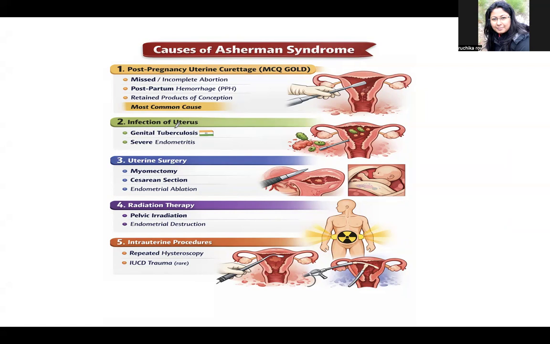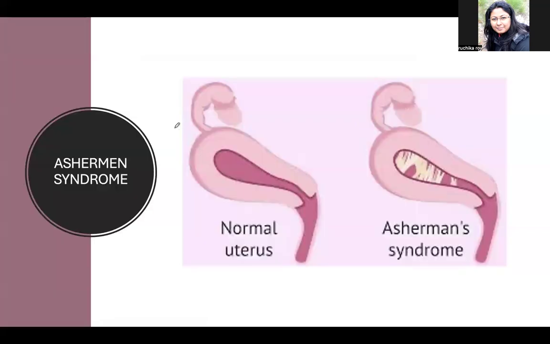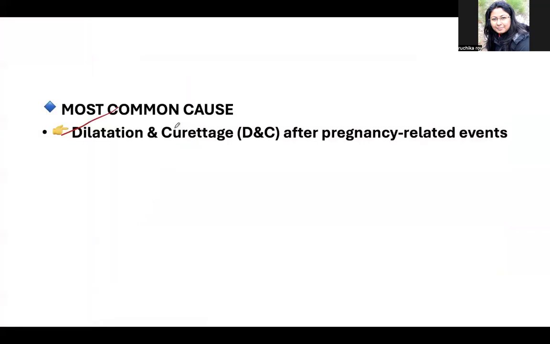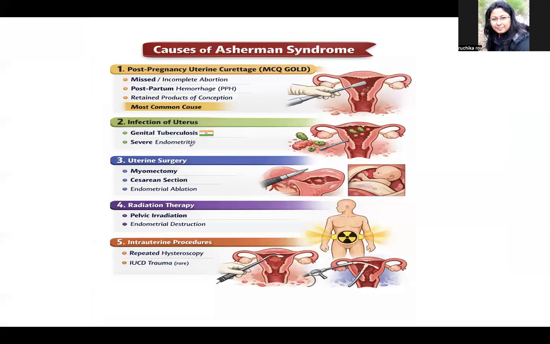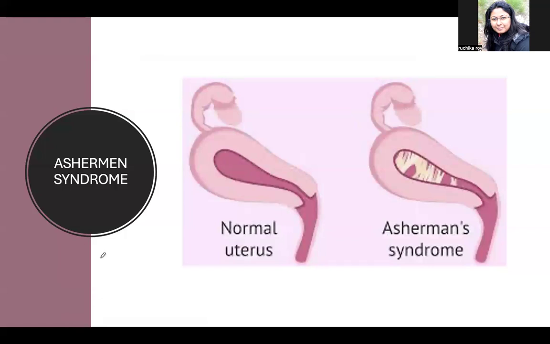Okay, so the most common cause of the amenorrhea in Asherman syndrome is your dilatation and the curettage. Okay, even IUCD is there, but it is a rare cause. So that is why Asherman syndrome's another name is amenorrhea traumatica. Okay, I'm writing it here, amenorrhea traumatica.